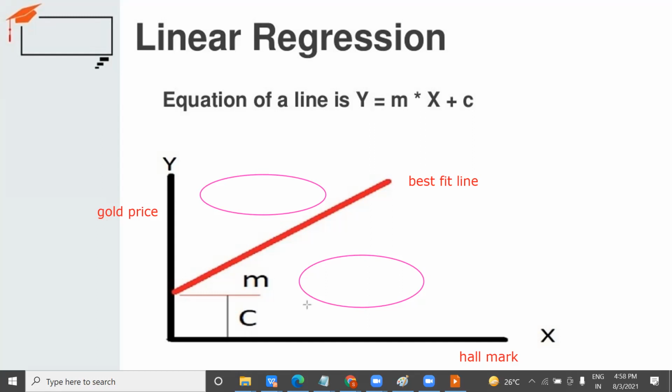Suppose it comes under, for example, 24 karat, let's talk about that, it has a price of 48,000, and if it is predicted correctly, it will come in a certain group. So they will classify here, and the incorrect data they will classify into certain other groups, or you can say they will classify into here. Based on this, this best fit line will keep on changing and adjusting itself.